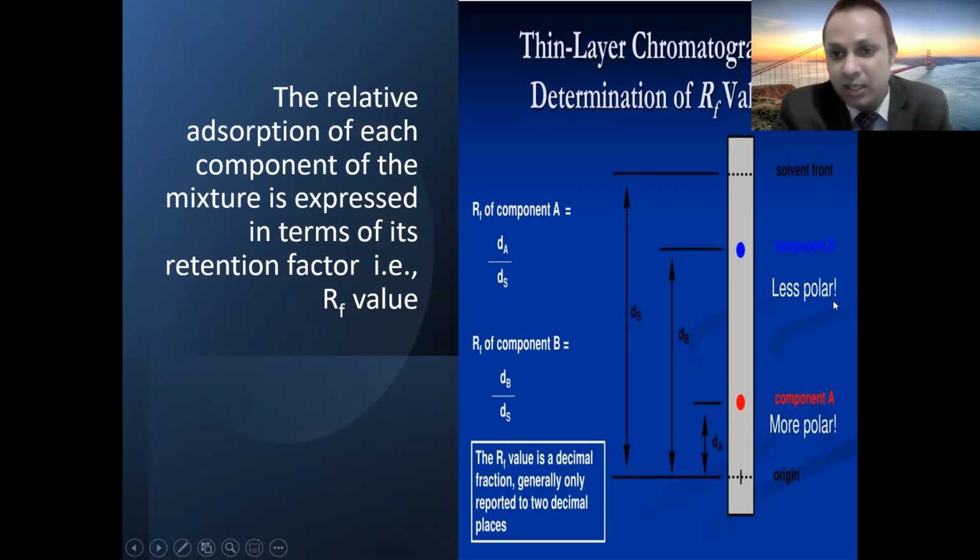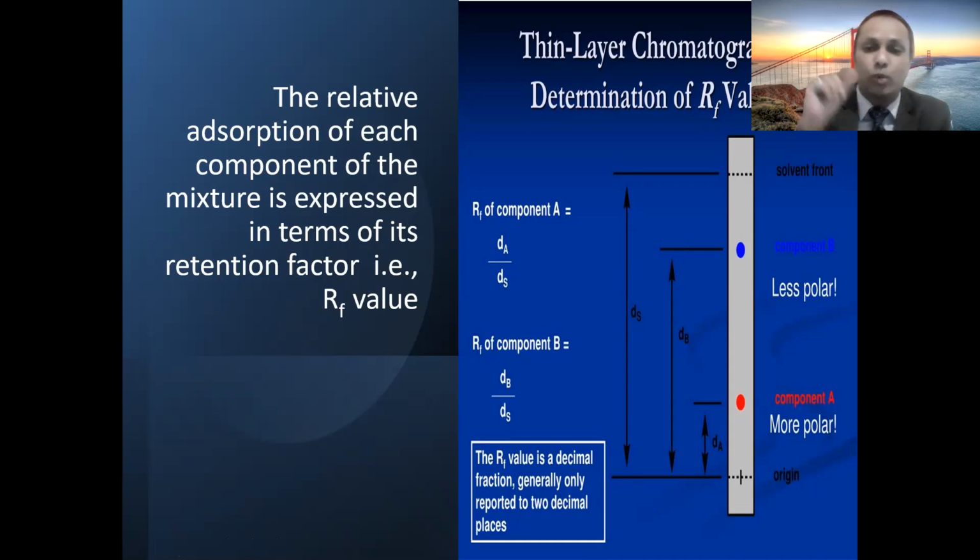Similarly, this is the case of component B. It also moves from here to this particular distance. So for component B also, dB, the distance traveled from this point to this point, is divided by the distance traveled by the solvent front, this one. It is a decimal fraction, and generally we report it up to 2 decimal places, 0.23 only, 0.12 only. And in any case, it should not be more than 1.